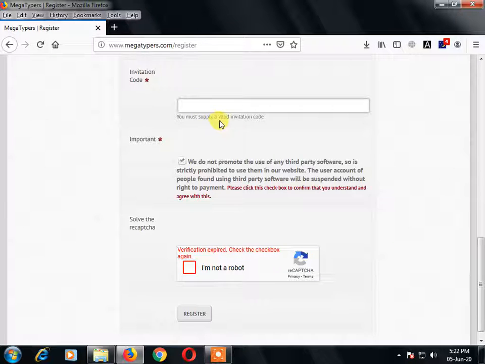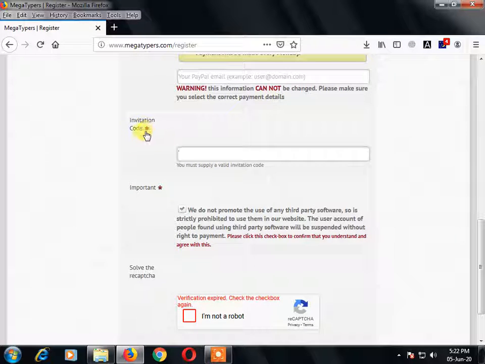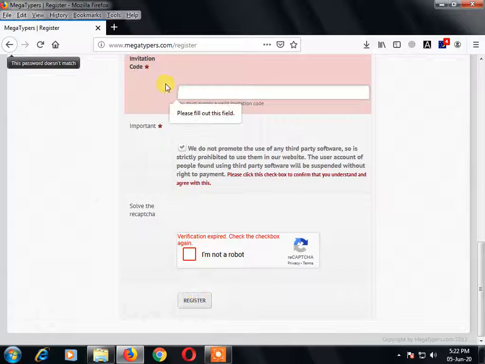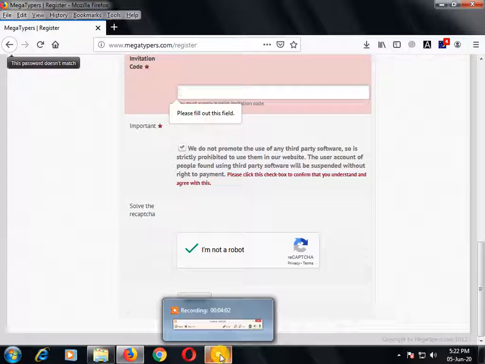But why use one now? Because it is mandatory. See, you are seeing this star mark, this one is mandatory. So you can select this one and click on register. You will be registered. So in my next video I will explain how to start work in Megatypers.